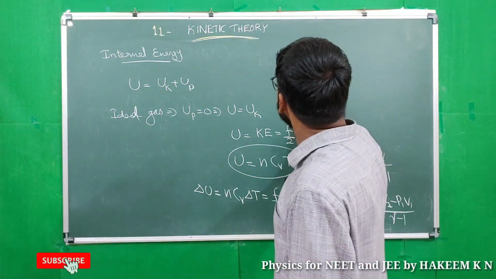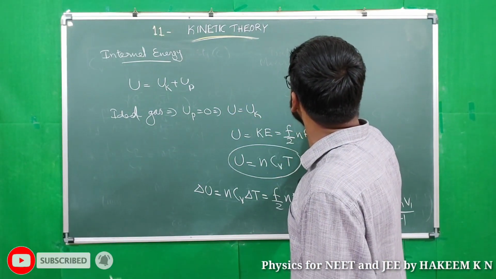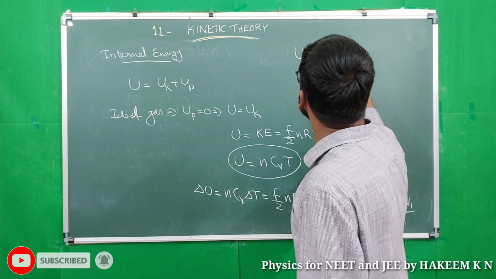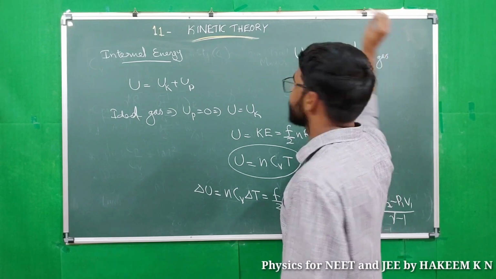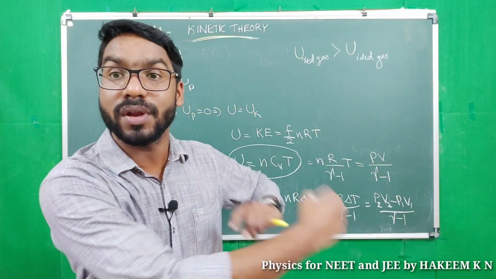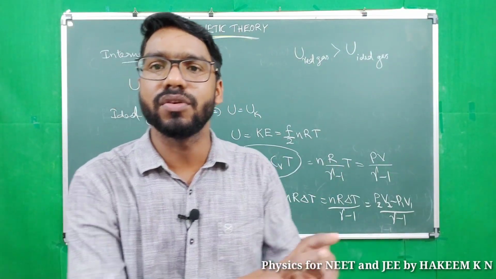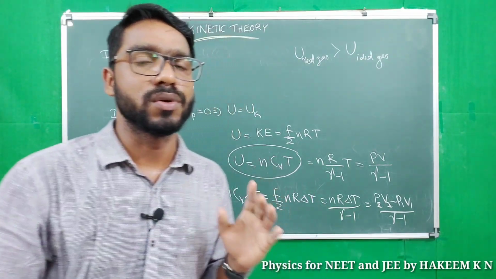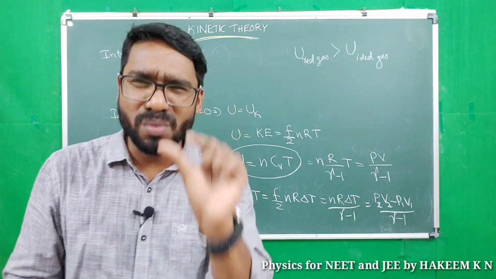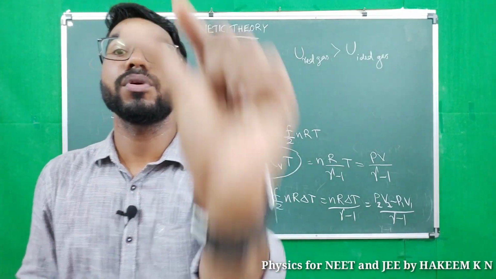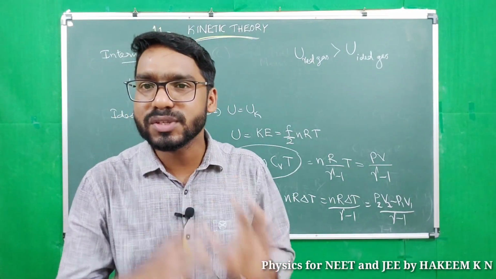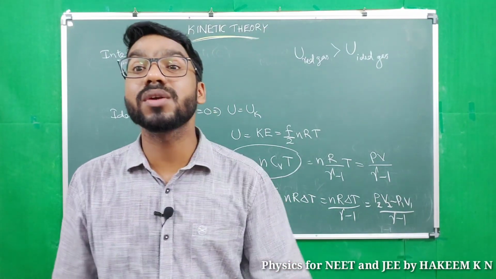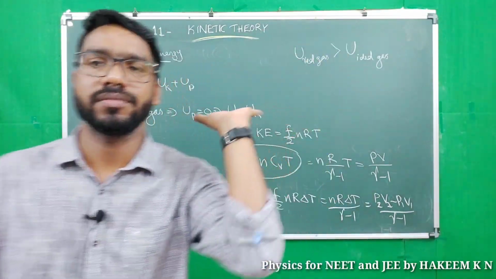So internal energy of a real gas is greater than internal energy of an ideal gas, because a real gas possesses a small amount of internal potential energy. But an ideal gas does not have intermolecular force, so it possesses 0 internal potential energy.